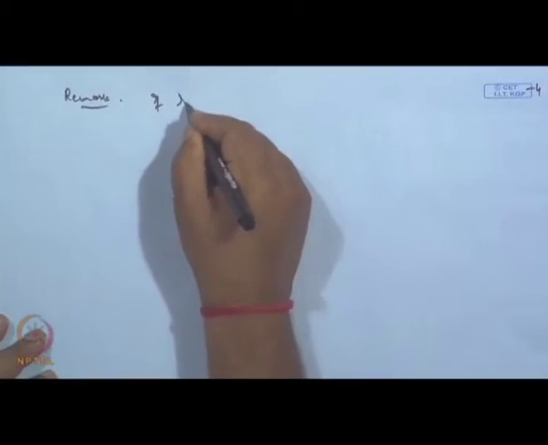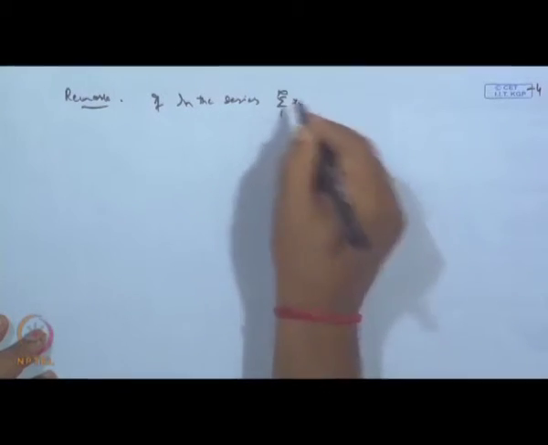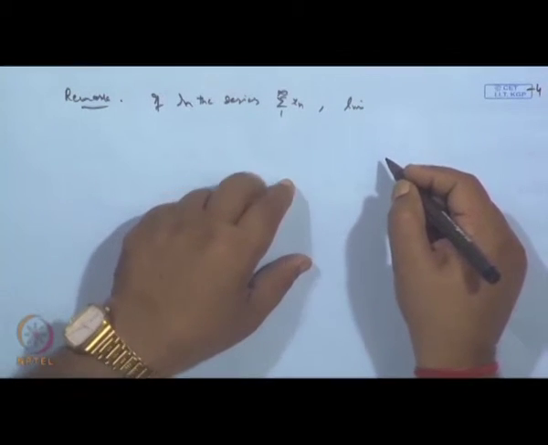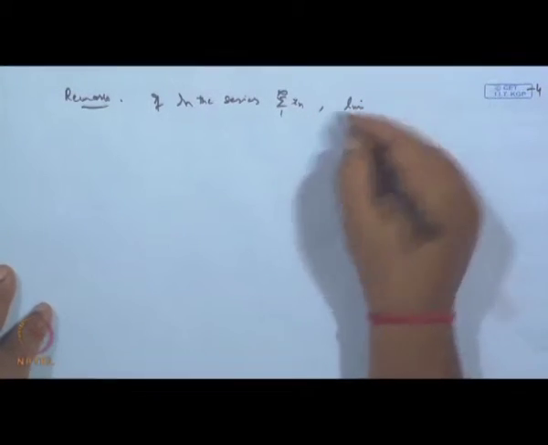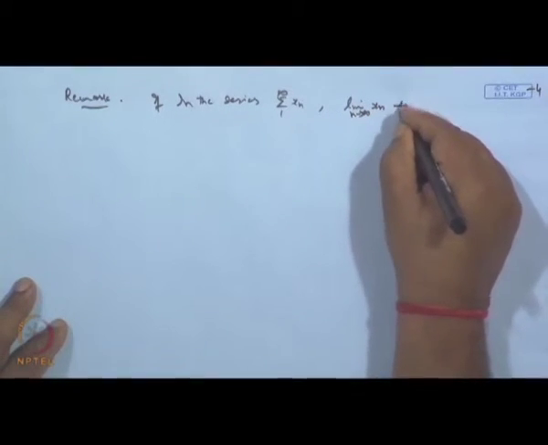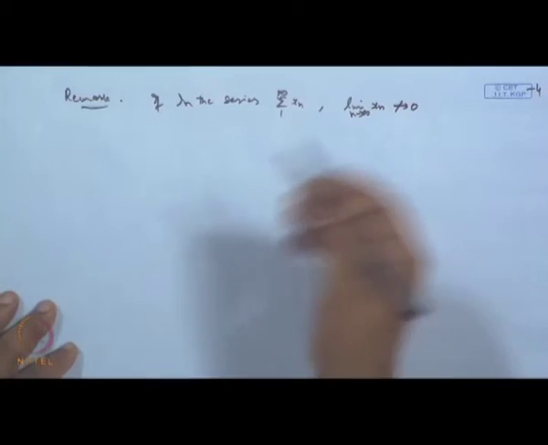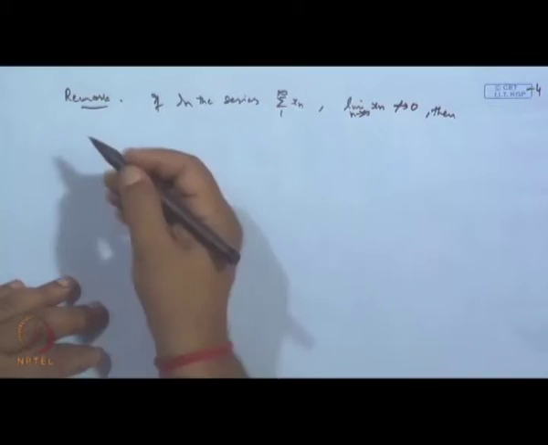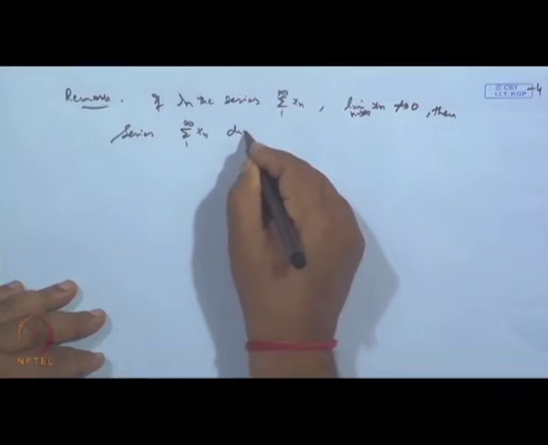So that is why here, this is the third point, remark. If in the series sigma x n, 1 to infinity, of positive terms, the limit of x n when n tends to infinity does not tend to 0, then the series sigma x n, 1 to infinity diverges.